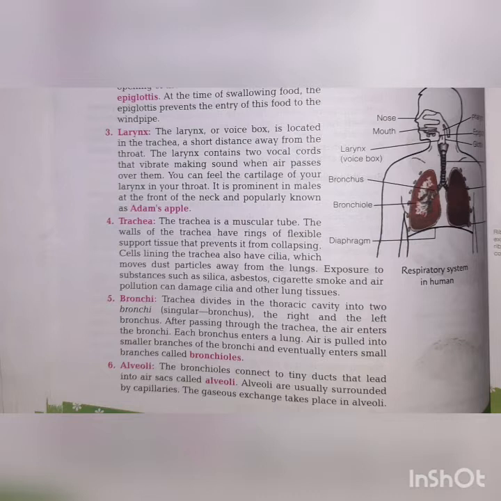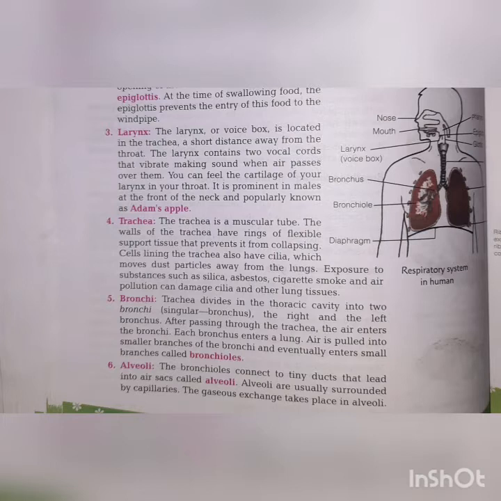You can feel the cartilage of your larynx in your throat. It is prominent in males at the front of the neck, and is popularly known as the Adam's apple. So the larynx can be seen, and it is also known as the Adam's apple.